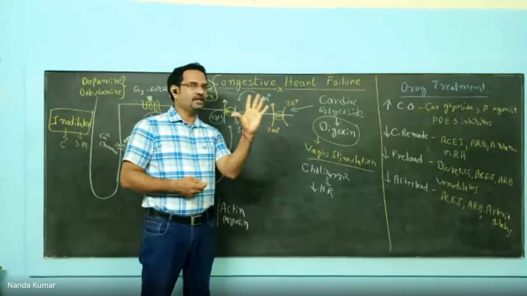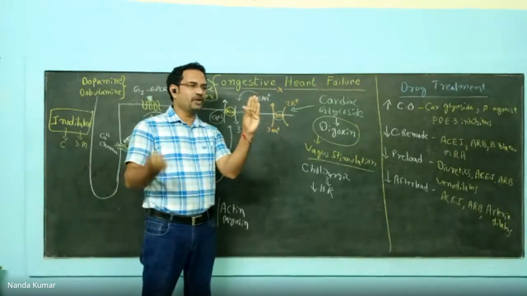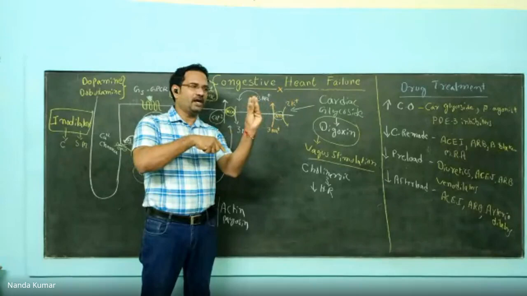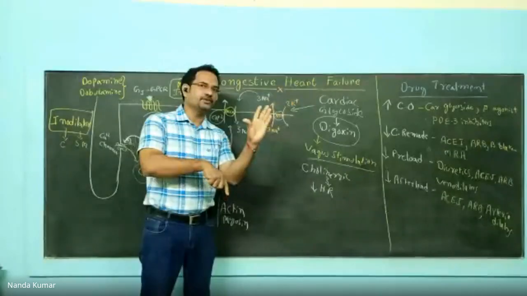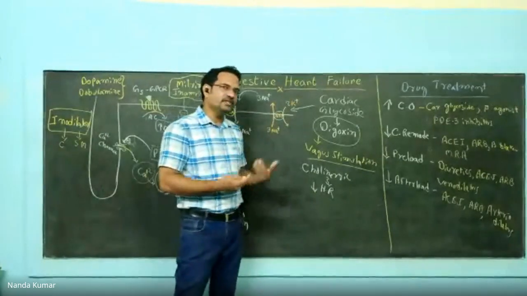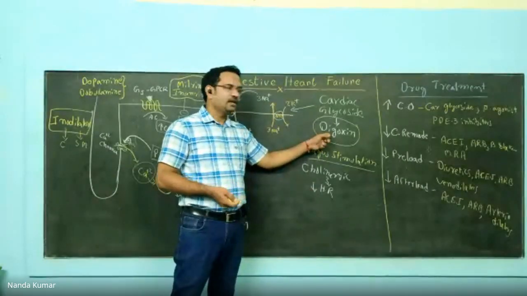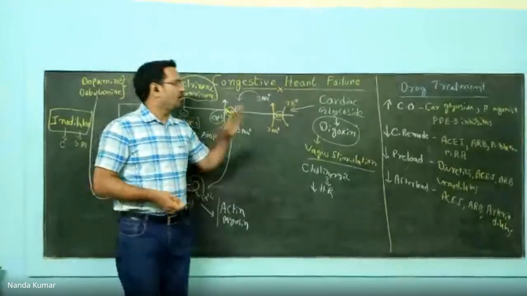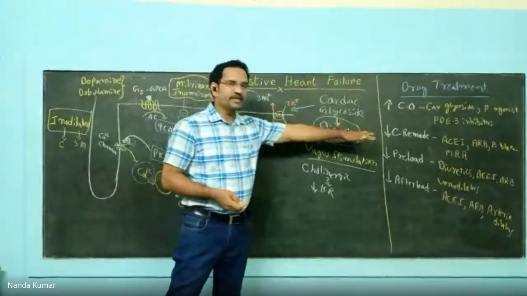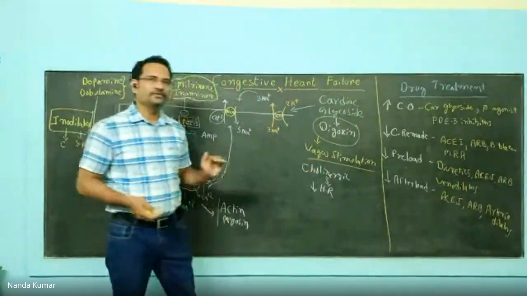So what is happening is, if heart rate is increased, you have more oxygen demand. If heart rate is reduced, oxygen demand is reduced. So the cardiac efficiency is increased at lower oxygen demand. That is the reason why digoxin is a favorable drug. So out of these three classes of inotropic agents, only digoxin is preferred.